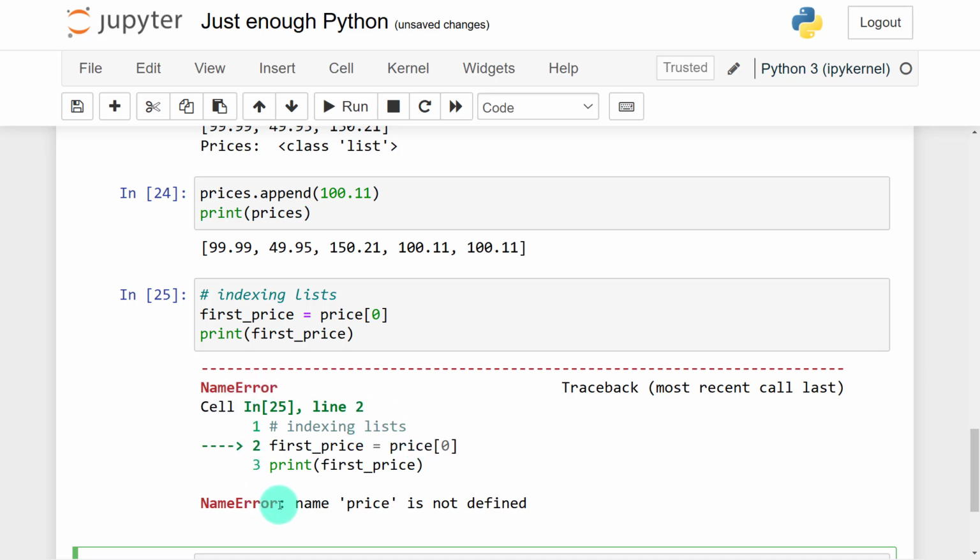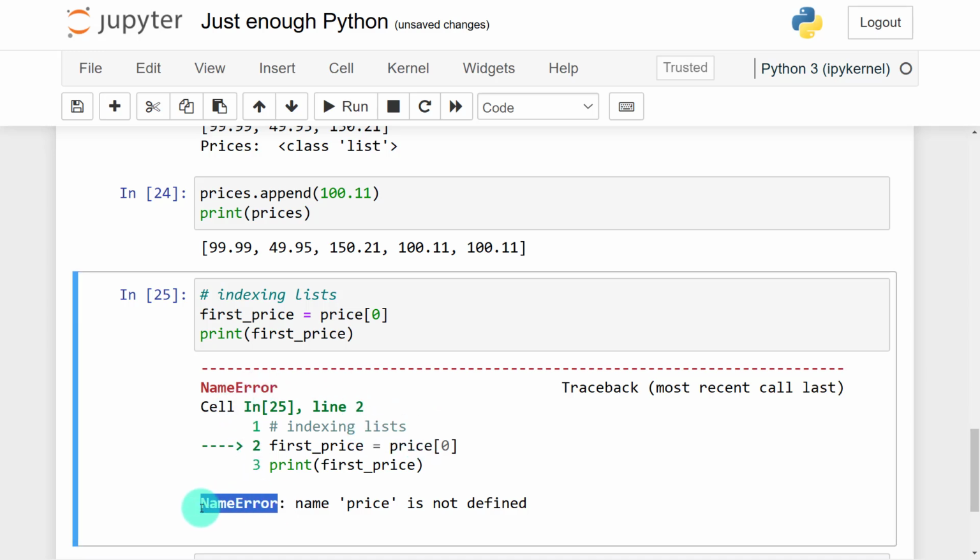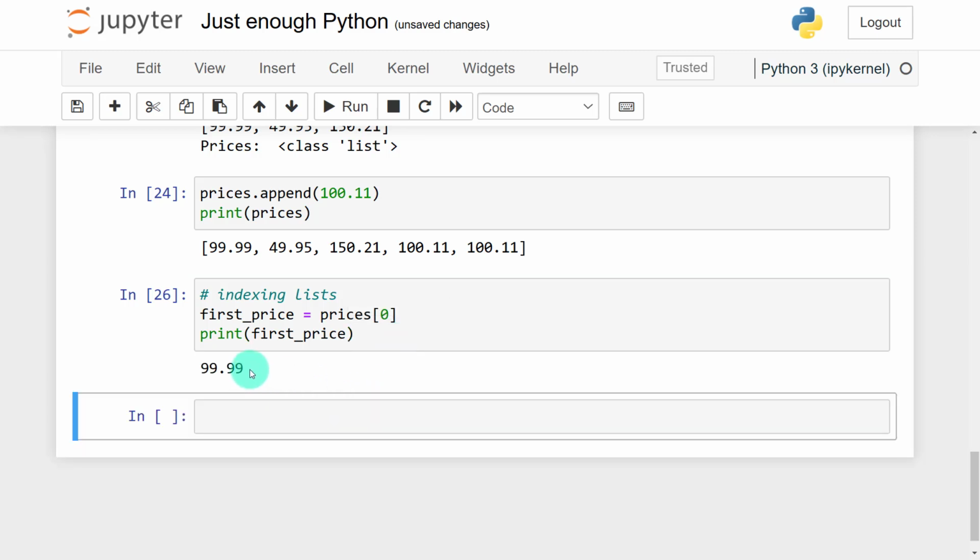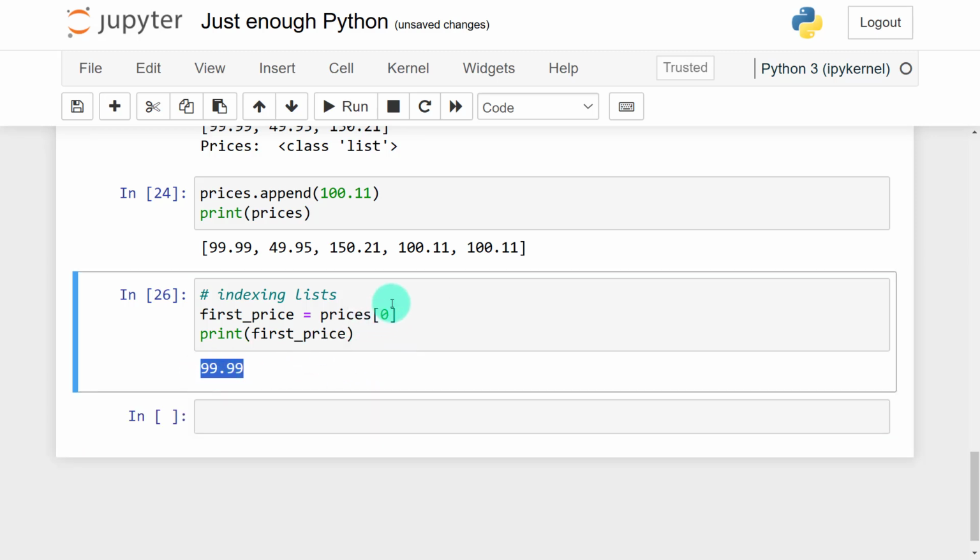So you can see this is a name error. So there are a number of errors that you're likely to come across. So in case you're to print a name that doesn't exist, then it will give you a name error. Why? It is because we don't have any variable called price, but rather we have prices. So you have to correct this to prices. Okay, so when I run this again, you can see that only the first element has been extracted.